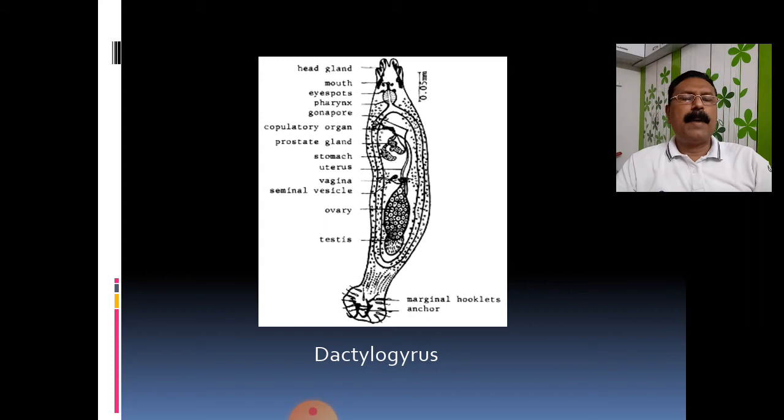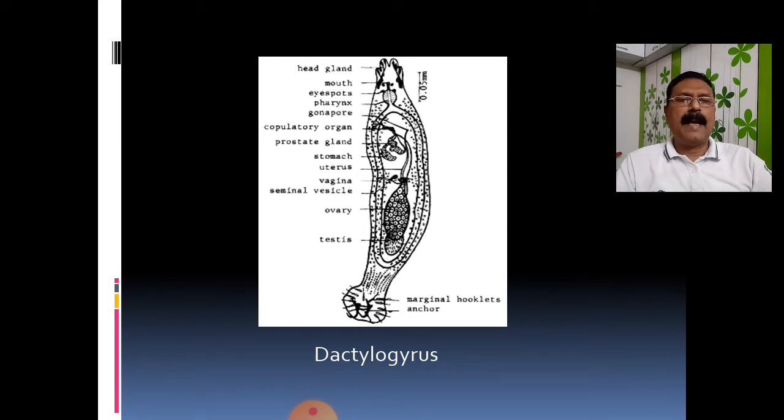Dactylogyrus is identified from other species by the presence of two pairs of eyes. That means it has 4 eyes, present in a paired structure on the anterior side. This is one of the important distinguishing characters of Dactylogyrus from other genera.